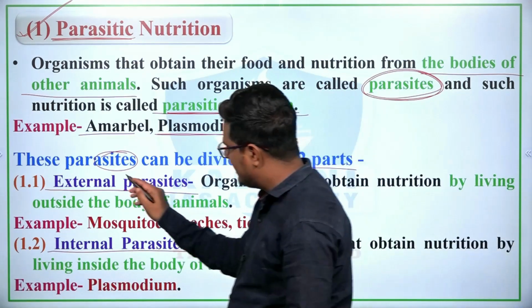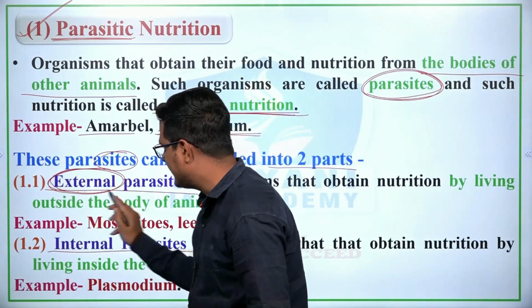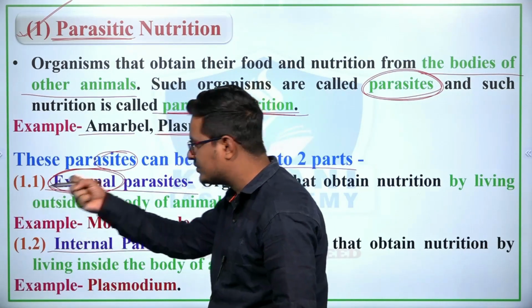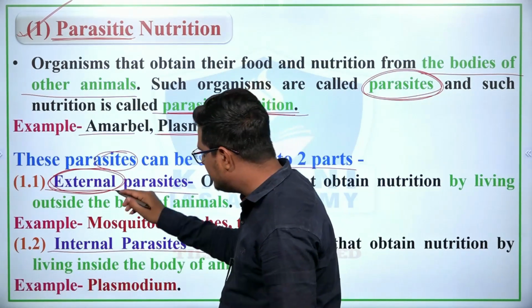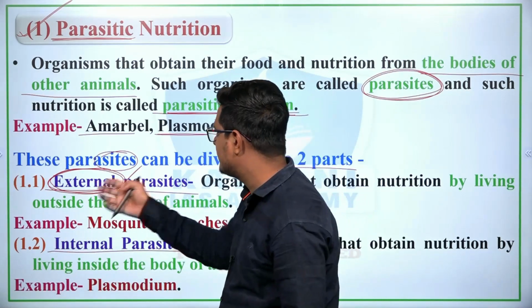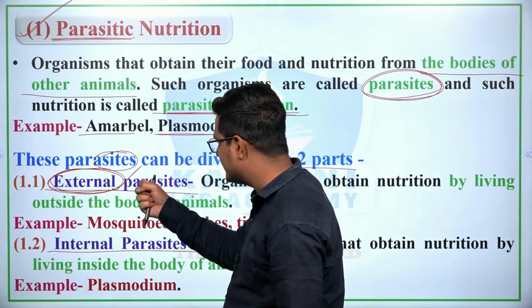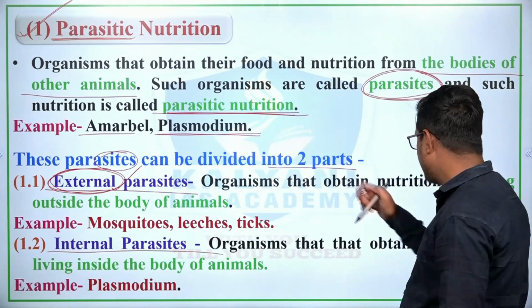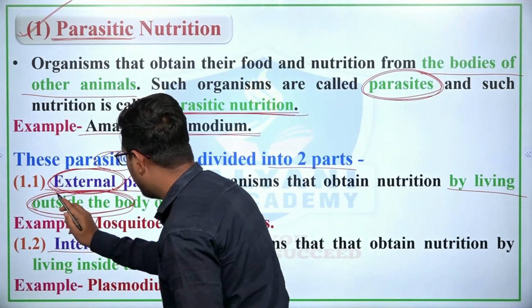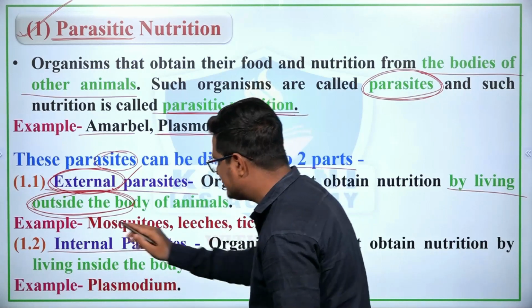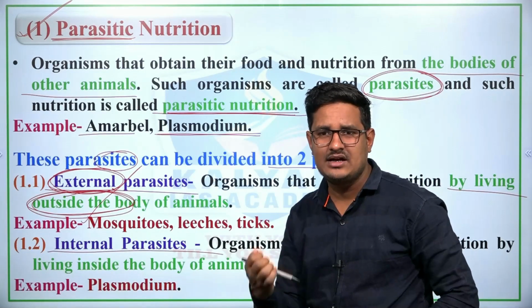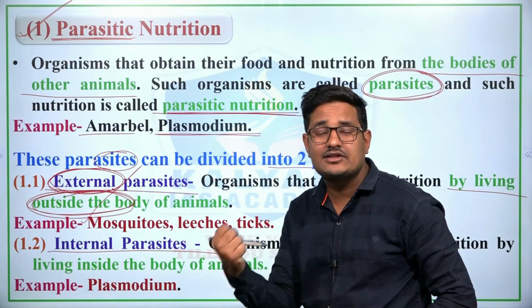It is very simple. Parasites obtain energy and nutrients from the bodies of other animals, and if they are present outside the body of other organisms, they are called external parasites. So organisms that obtain nutrition by living outside the body of the host are known as external parasites, such as mosquitoes. Mosquitoes live in the environment and they suck our blood and get their nutrition.